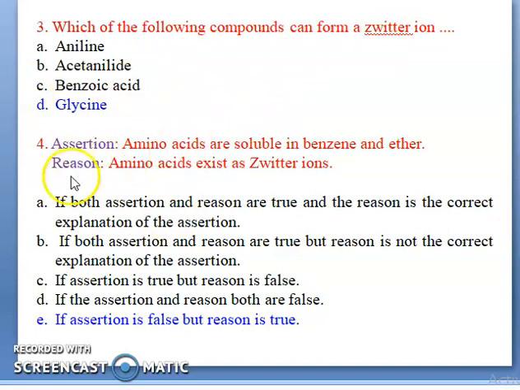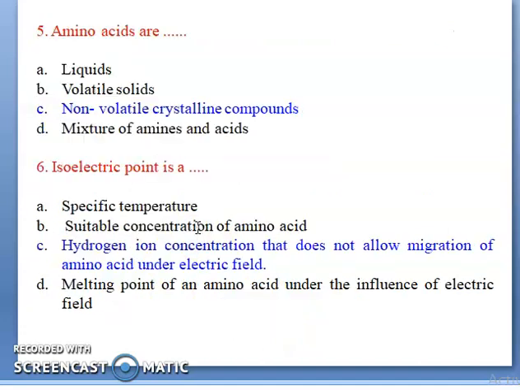Now the assertion and reason. Assertion: amino acids are soluble in benzene and ether. Reason: amino acids exist as zwitterions. The assertion is false, but the reason is true. So E is the correct answer.